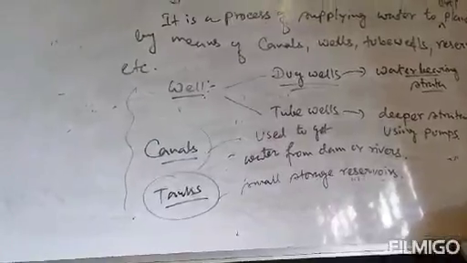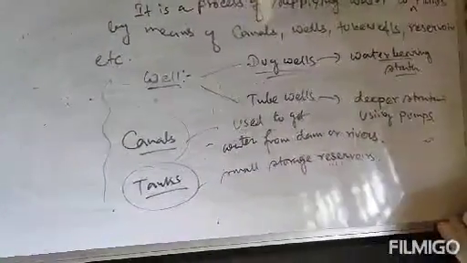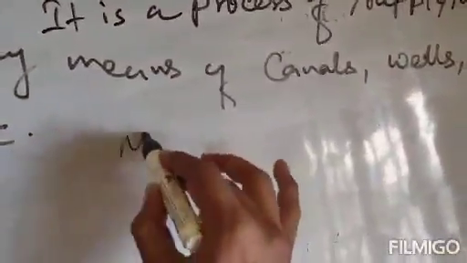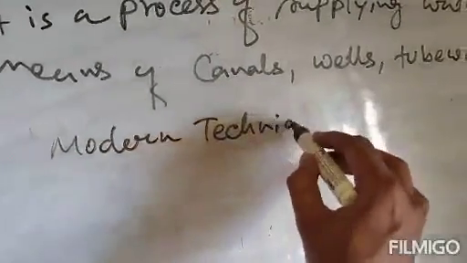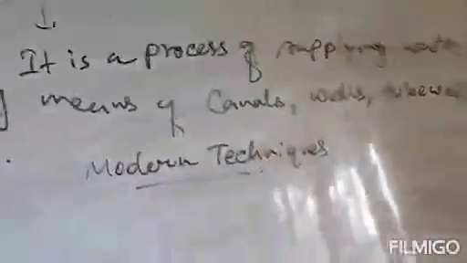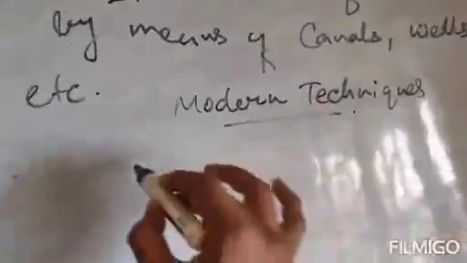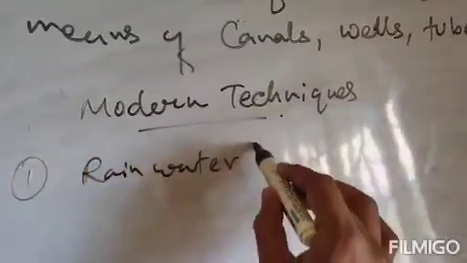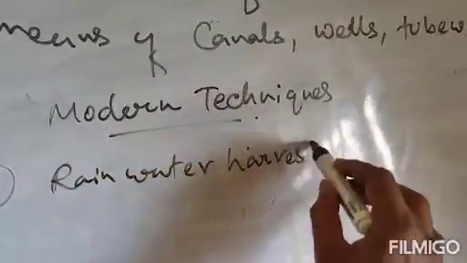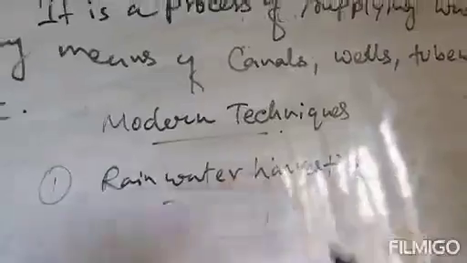Now there are some modern techniques used nowadays for this purpose. So what are the modern techniques? Number one, rainwater harvesting. That is an important technique.